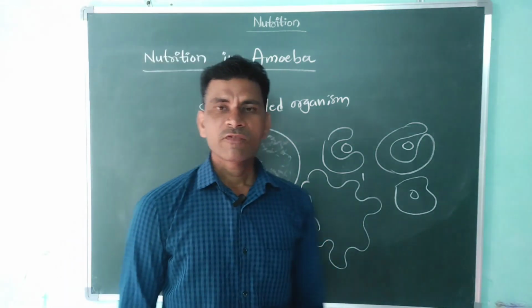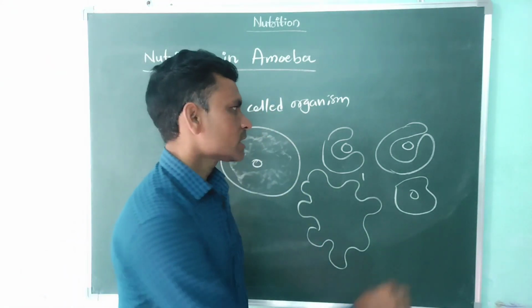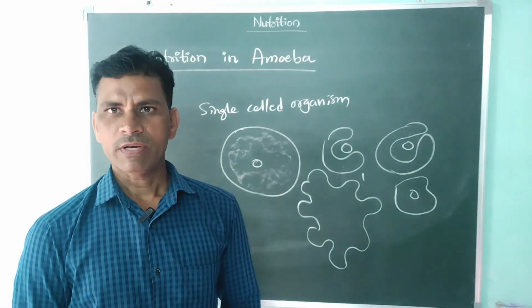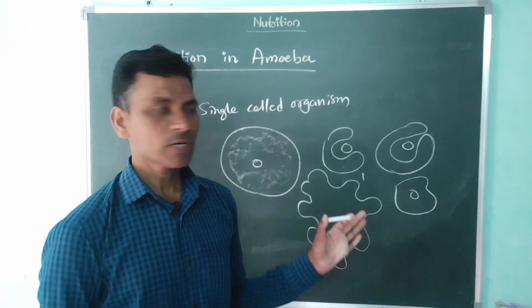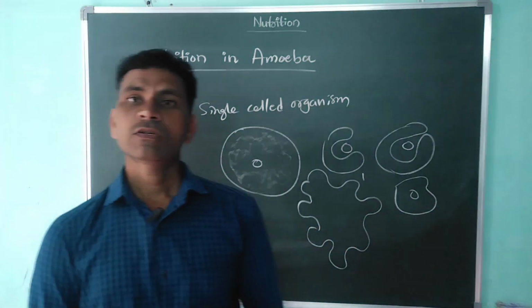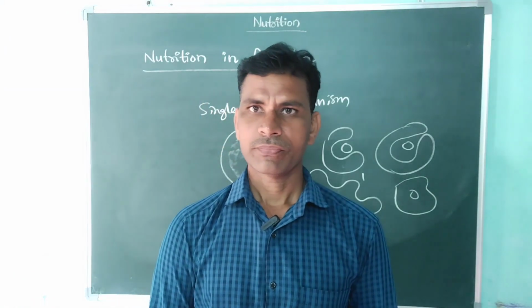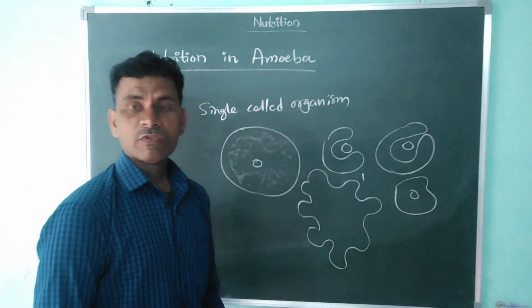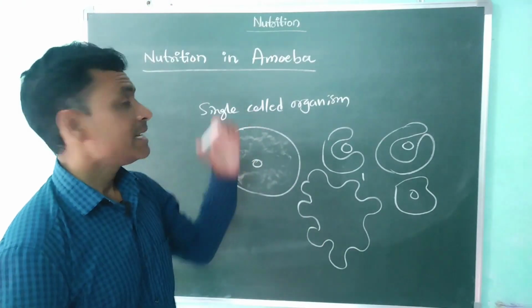And the waste material also comes outside the body surface, then it is living. This is the way it carries out its nutrition. I hope you understand this. Which one? Nutrition in amoeba.